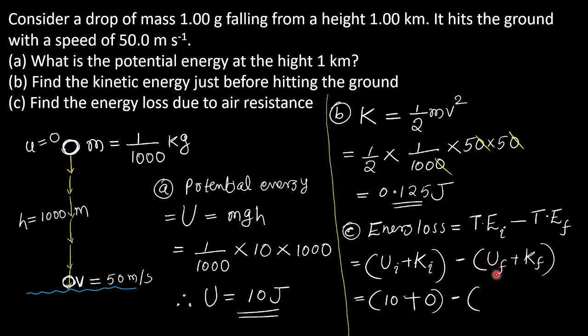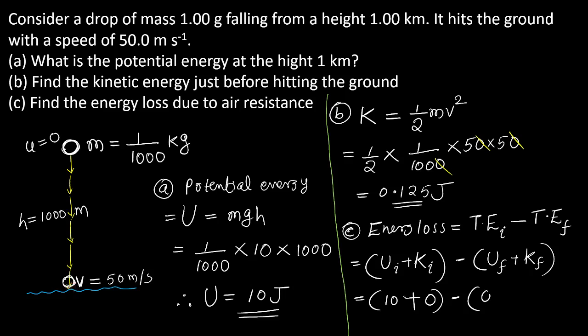Final potential energy. Finally, the height is 0. If the body lies on the ground, its potential energy is said to be 0, as I discussed in the previous class. Because the height is 0, the potential energy will be 0.